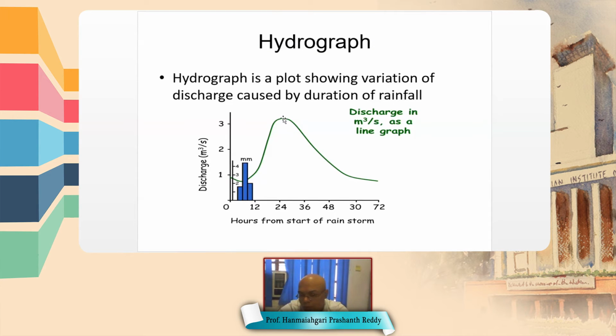Once the peak flow occurs, if the rainfall is still continuing, that peak flow will be constant for some time unless the rainfall either decreases or stops. After that, the flow in the stream decreases because rainfall has stopped or decreased. Again, it reaches the pre-rainfall level, that is due to the base flow. So this is the hydrograph definition.